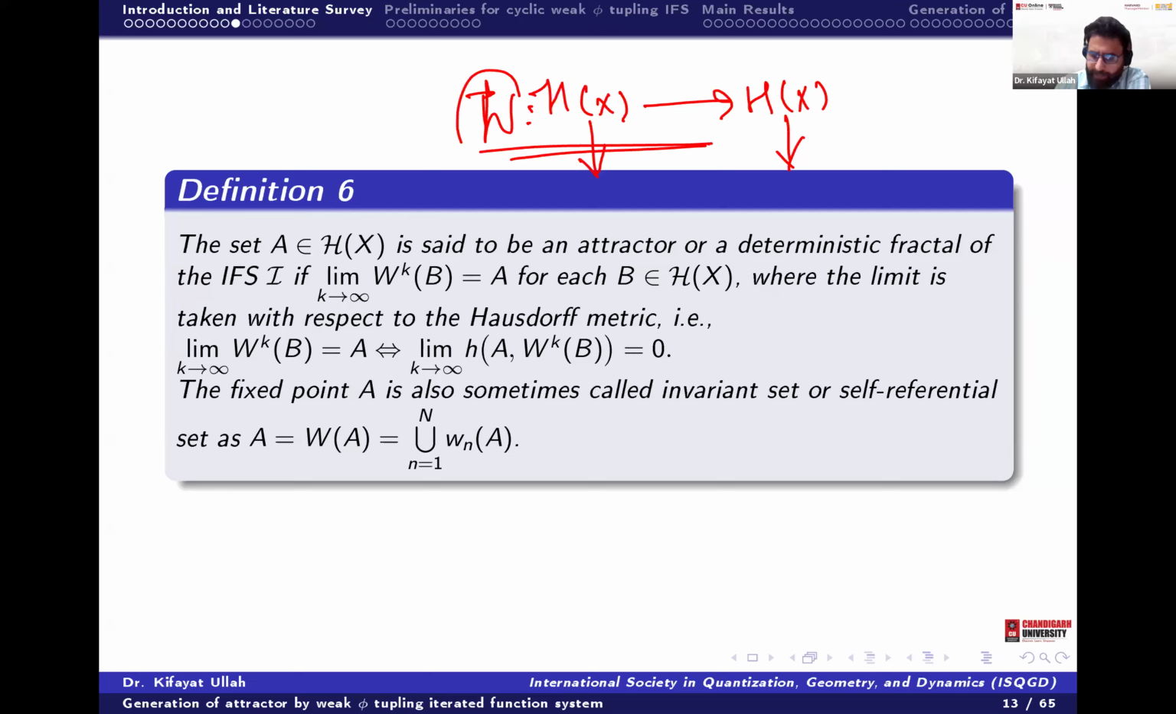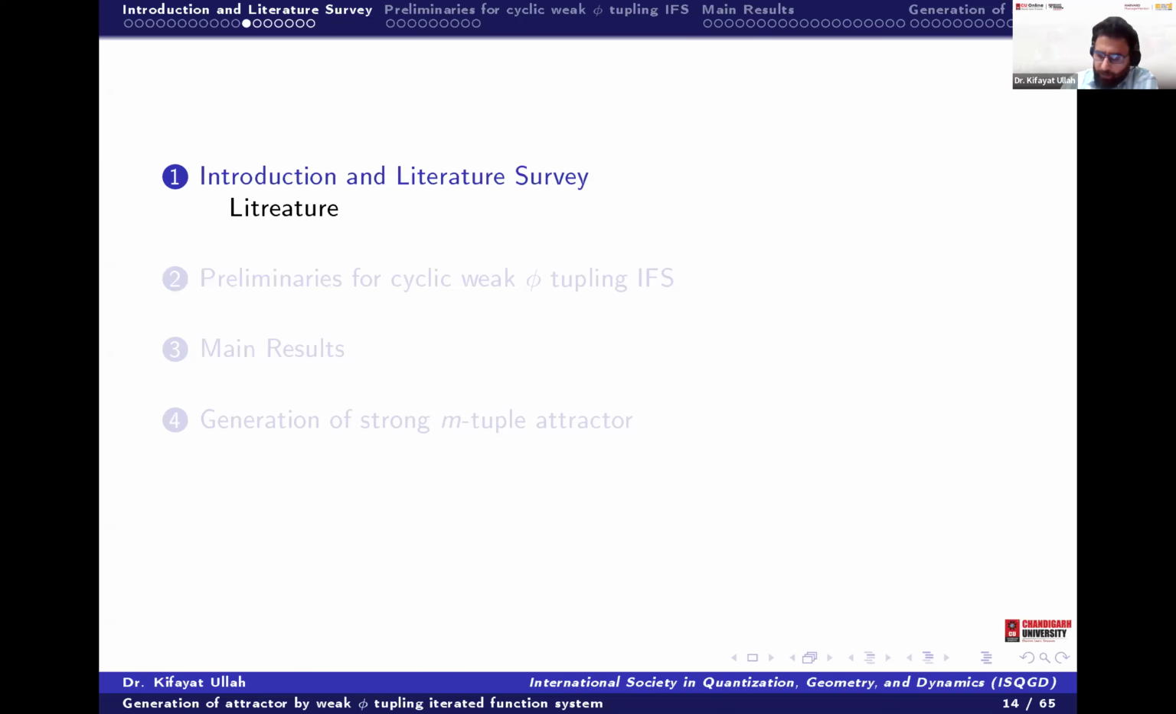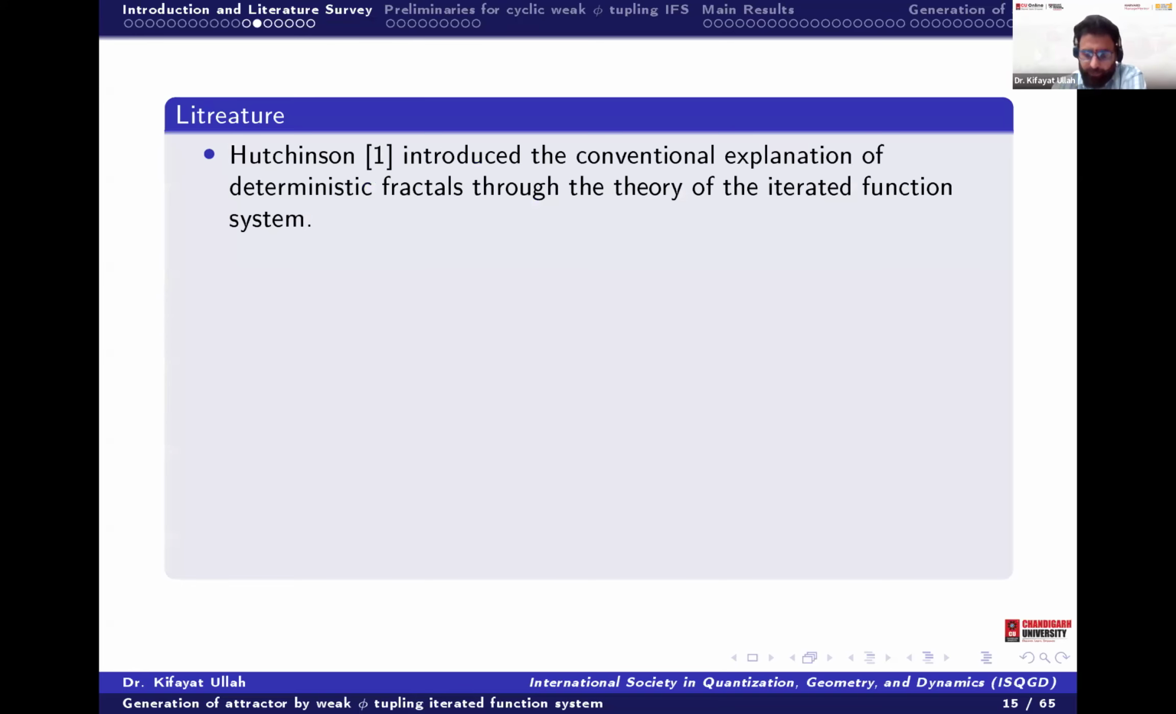Then if this is again a contraction, then we say that there exists a fixed point. So that means W of A is equal to A. This W of A is the union of Wn of A, and this is called the attractor. Even in general, we are calling it an attractor. In particular, we are calling it a fractal. Okay, clear?